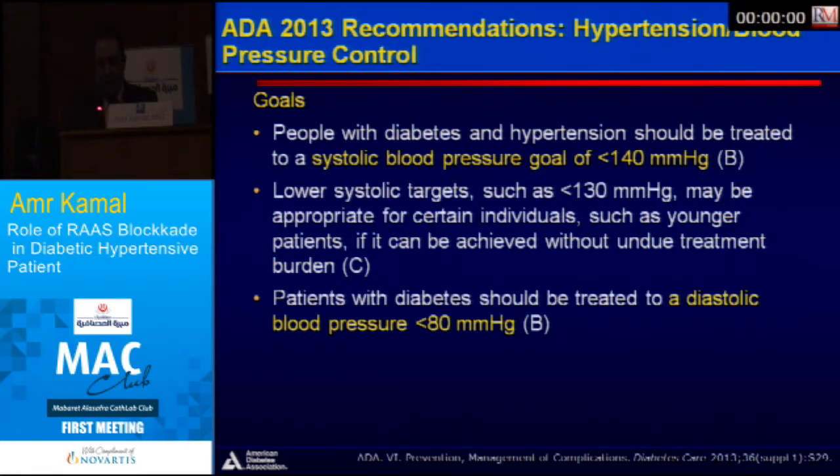The American Diabetes Association in 2013 recommended that the systolic blood pressure should be not less than 140. It's not a major difference, but they saw that between 140 and 130, if the patient goes down to 130 systolic, no more benefit will occur. So keep him, according to the Europeans, below 138. If you are in Paris or London, keep your diabetic patient below 138. If you are in San Francisco or Chicago, make it 140, no problem.